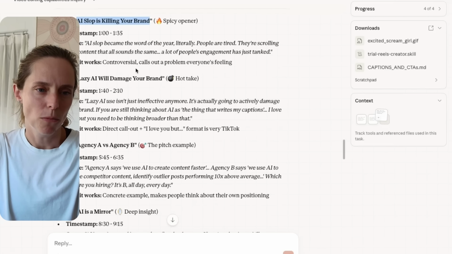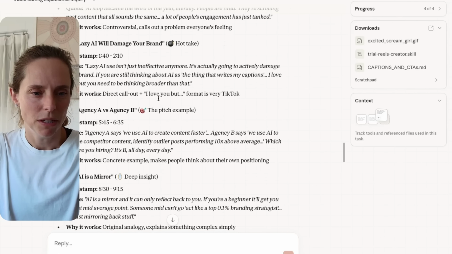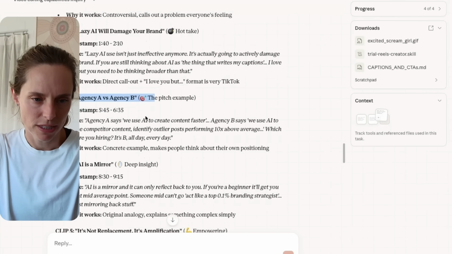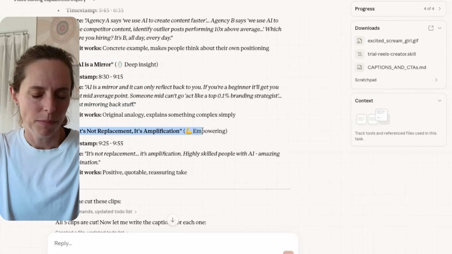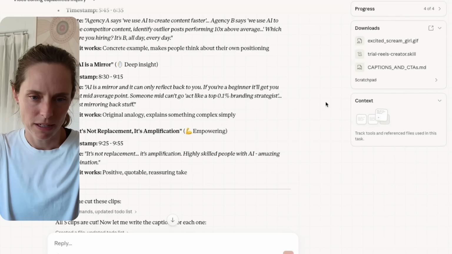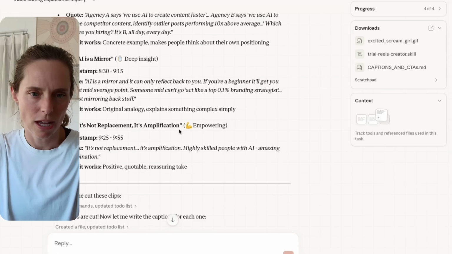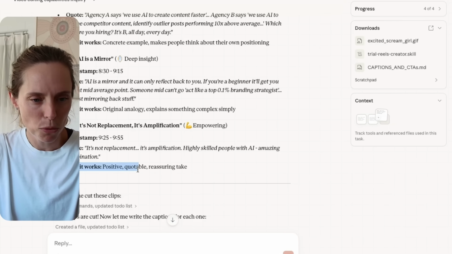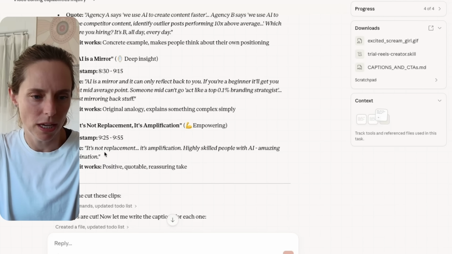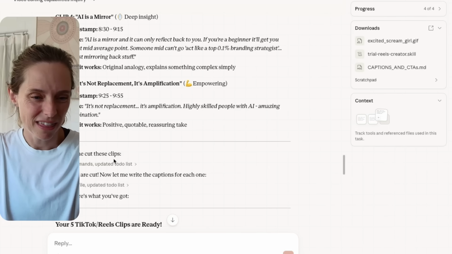AI slop is killing your brand. Lazy AI will damage your brand. Agency A versus Agency B. AI is a mirror. And then AI is not a replacement. It's an amplification. So, I love this. It's pulled out why it works and a quote here too. So then it's just gone and cut these clips.